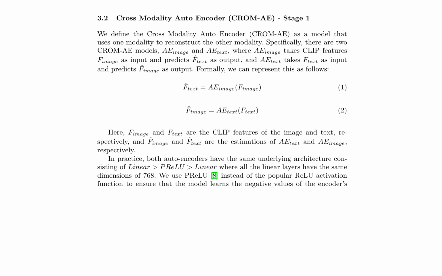The CROMAE models are trained to minimize the reconstruction loss between the input and output features, thereby enabling the learning of rich representations across modalities. This process allows the model to learn a shared latent space that captures the underlying structure of both image and text data. By doing so, the model can effectively leverage the strengths of each modality to improve the overall representation learning.